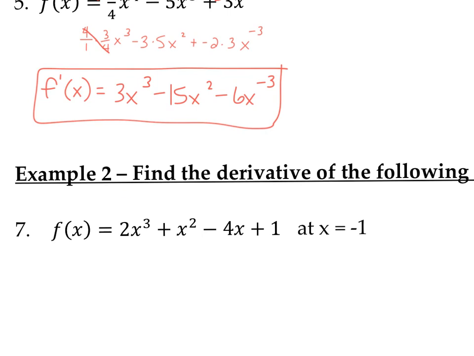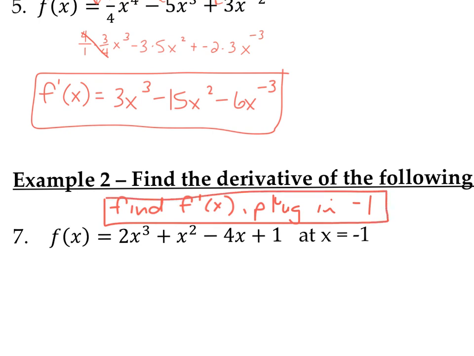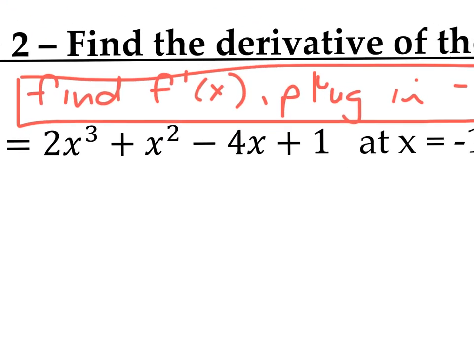We're going to do two things. We're going to find the derivative, so f prime of x, which we've been working on, and then we're going to plug in negative 1. If you want just the most basic, what are we doing here? Well, that's what we're doing, okay?